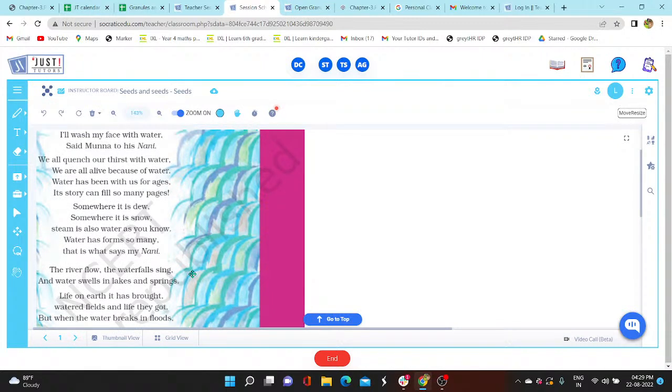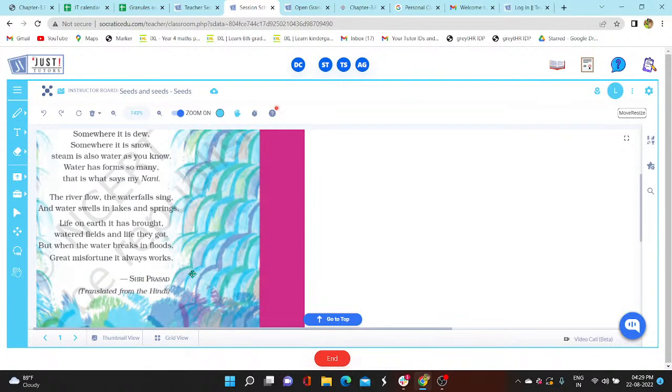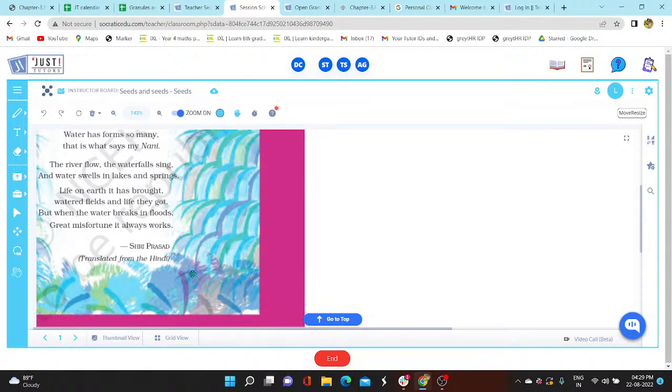Water has forms so many. That is what says my Nani. The river flow, the waterfalls sing, and water swells in lakes and swings. Life on earth it has brought, watered fields and life they got. But when the water breaks in floods, great misfortune it always works.